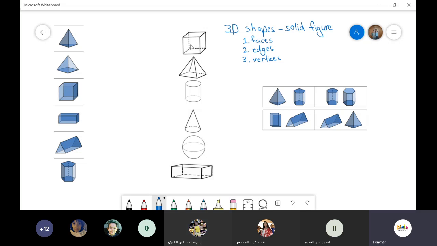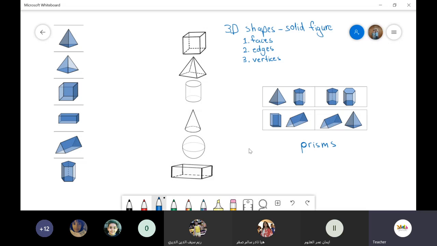The second thing, we have to know the name of each one. What do we call each shape? Each shape has a name. You have to memorize the name of each shape. And the last thing that you have to know, we're gonna study the prisms. Prisms. Okay? And we have to know what it means, prisms.